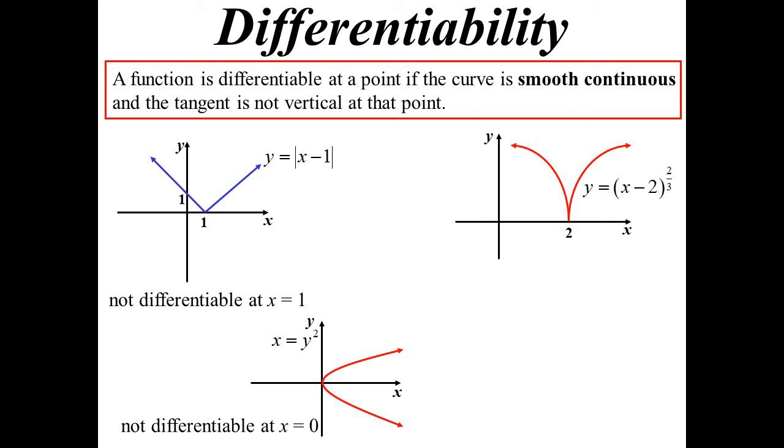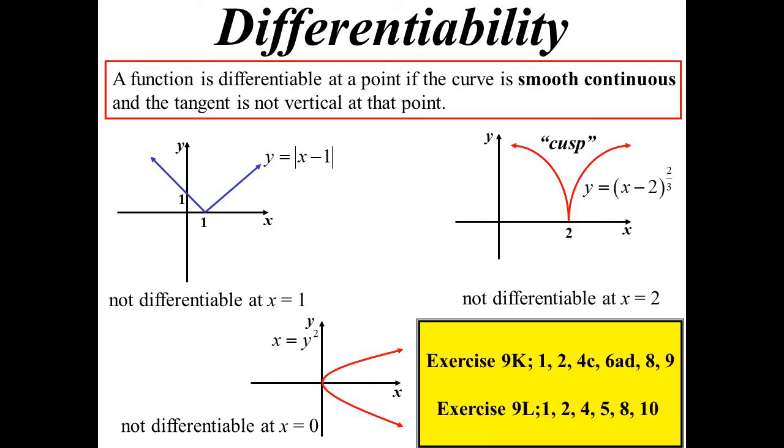Something like this is an unusual sort of graph, but again, it's not smooth. This one is continuous, but it's not smooth at x equals 2. That's what we call a cusp. When something comes down to a sharp point like that, we call it a cusp. So that's not differentiable at x equals 2. Also, it disobeys the vertical tangent rule, because if you were to draw a tangent in there, it would be vertical. Okay, very quick bit of theory for today.